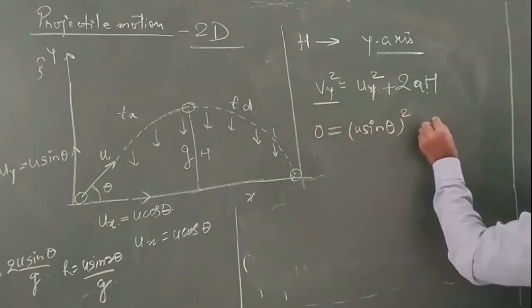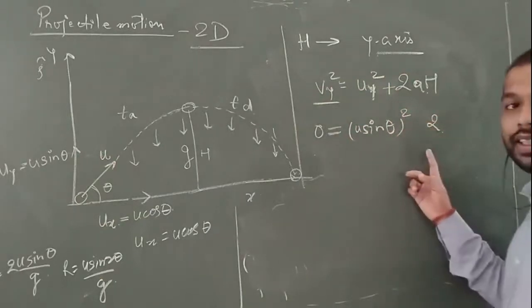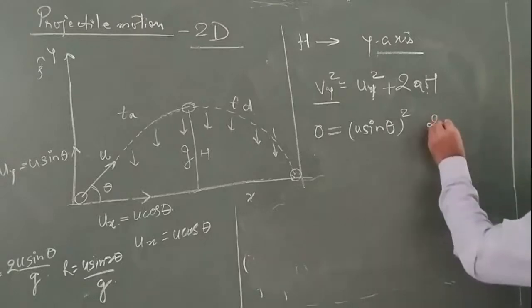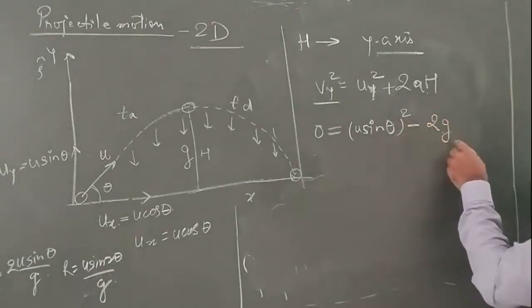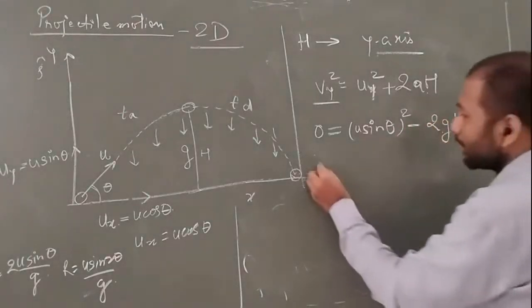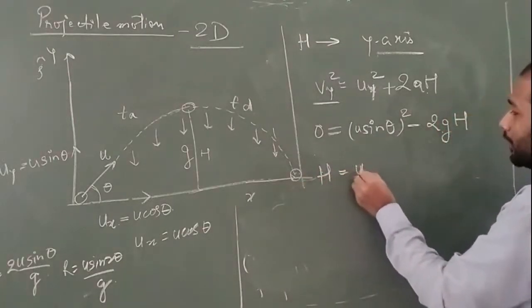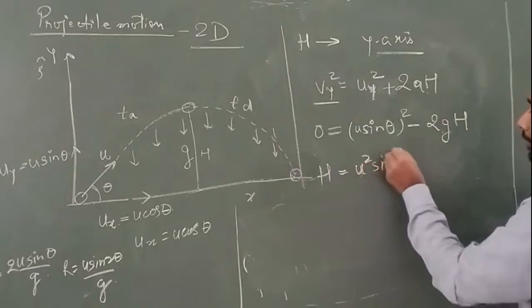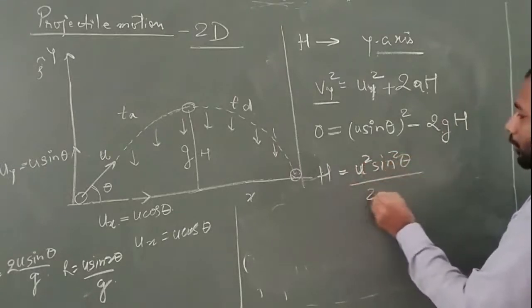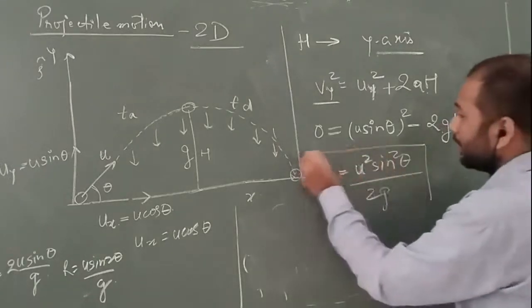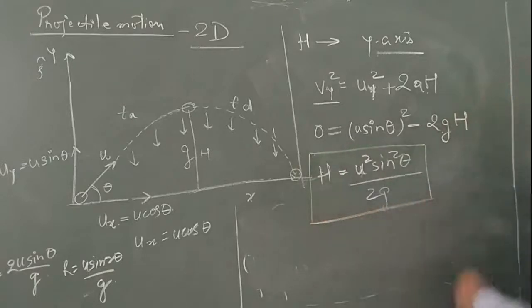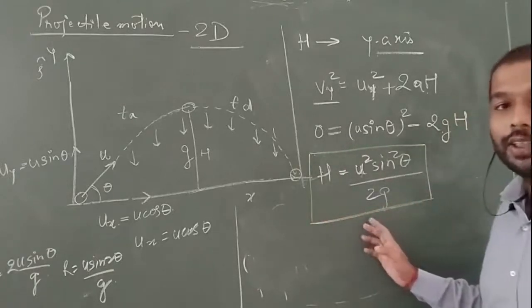Then 2, and you know g is acting downward, that's why minus 2gH. So what is our H? You can write u square sin square theta upon 2g. So this is again the formula for our maximum height.